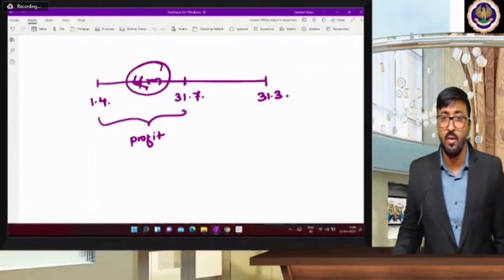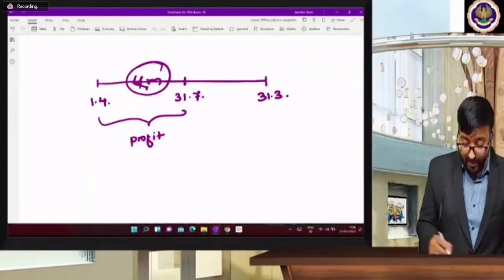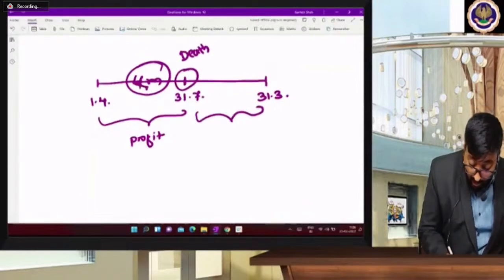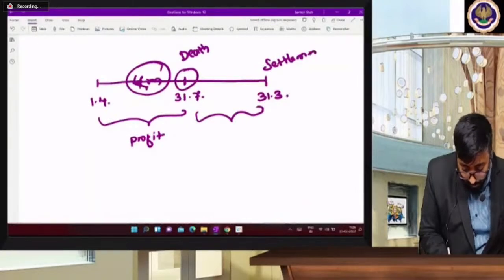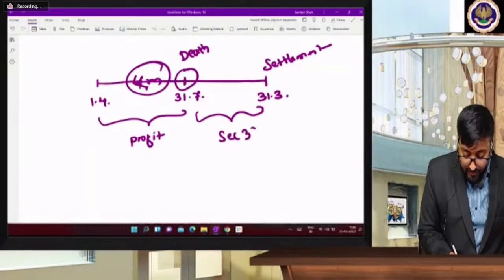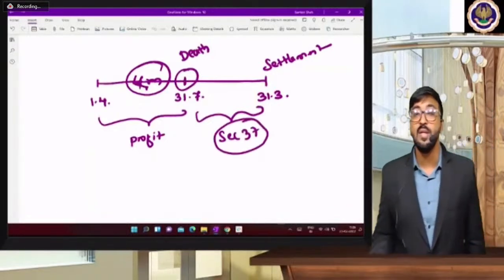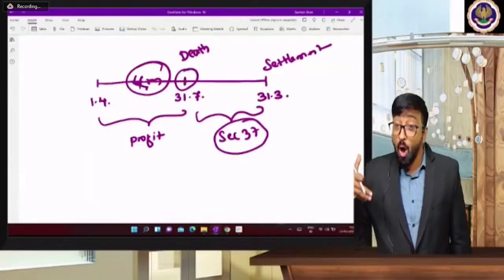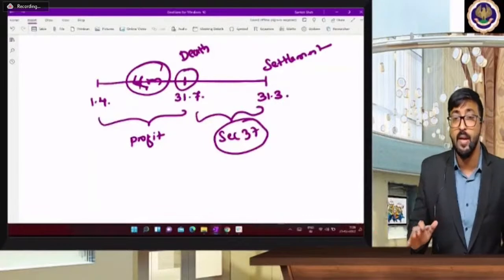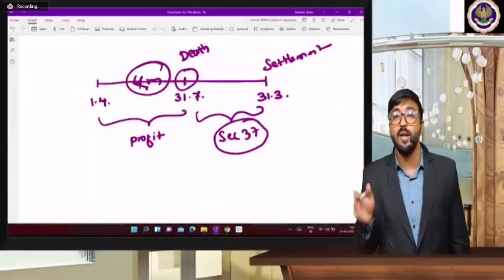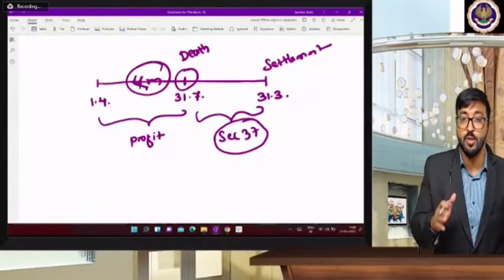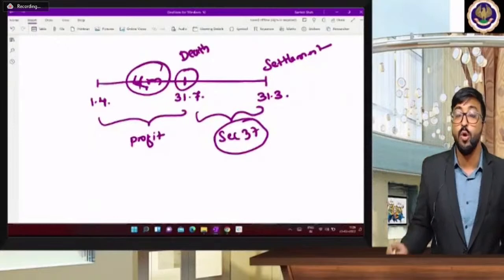And that's why, you have to understand here, from the date of death up to the date of settlement, you have to apply section 37. So section 37 is applicable from the date of death up to the date of settlement. Remember, it's very simple: you are going to apply section 37 from the date of death up to the date of settlement. So friends, from 1st April to 31st July,